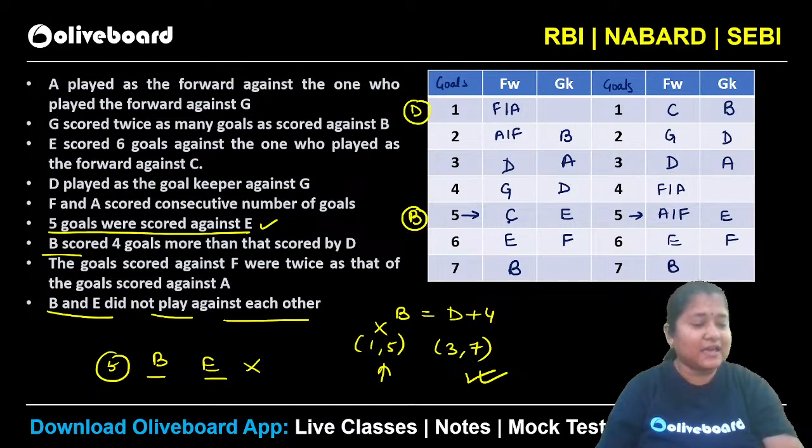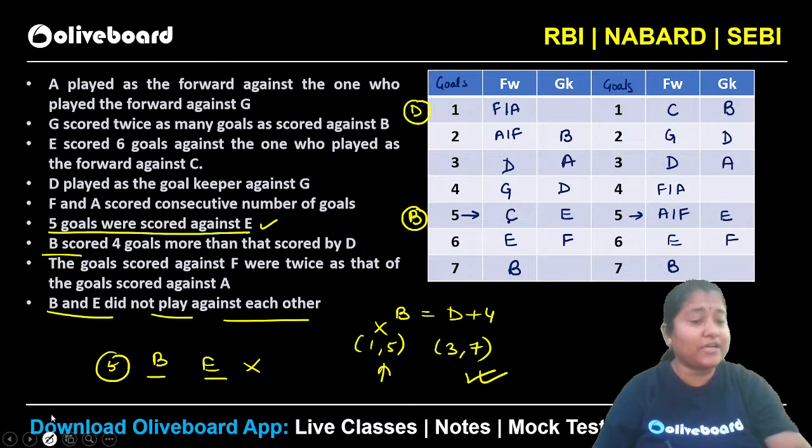Are we clear, guys? So that is why we will have your B as 7 and D as 3. Okay? Let's see whatever is remaining here. Right? So the goal scored against F, but twice is that against A. So you can see that is already used here.